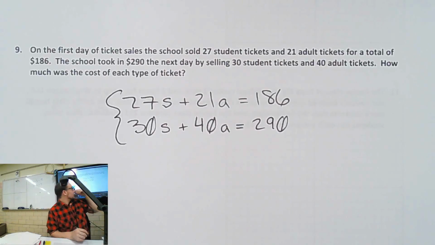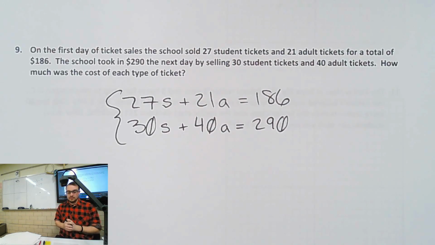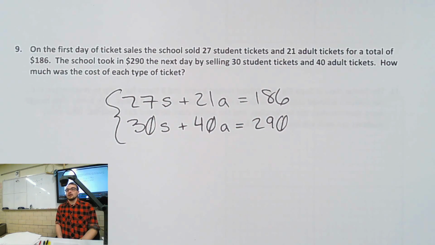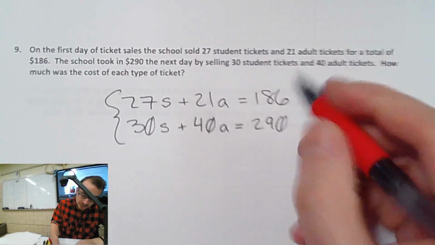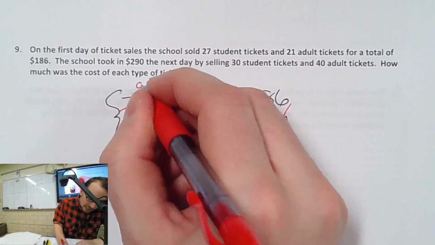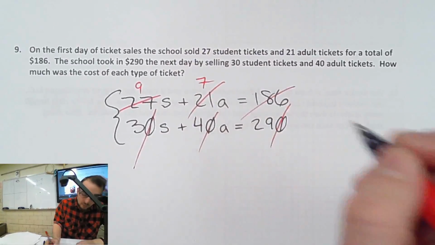How would you solve this problem? You do elimination. You're going to have to multiply to make these match. The first thing we should do is simplify. Can't we divide everything in the top by 3? We can. And divide everything by 10 at the bottom. So that gets us this. And dividing by 3 in the top gets us 9, 7, and 186 divided by 3.